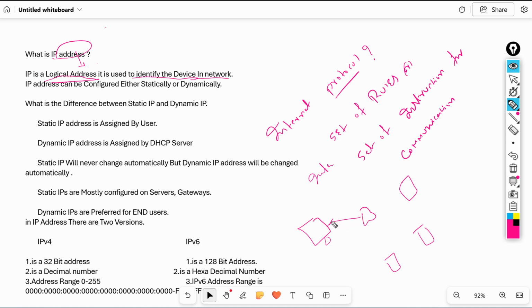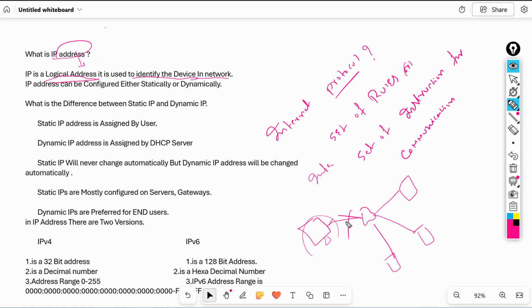Then what happens? The ISP will provide one IP address. Whenever you take the internet connection, the ISP provides one IP address to you. That IP address is assigned automatically to your computer. Then your computer can communicate with these servers: Facebook, YouTube, and any server on the internet. But if you don't want to connect to the internet, there is no need to use an IP address here. So an IP address is required only whenever you want to connect to the internet.